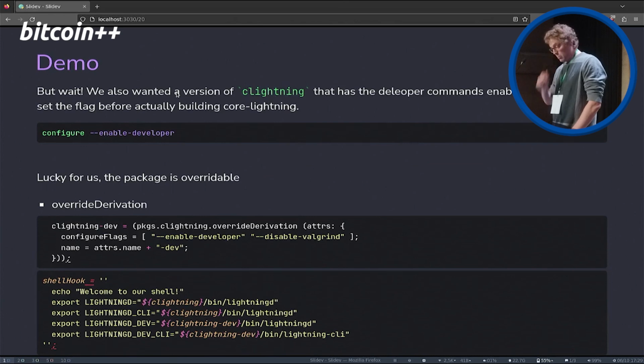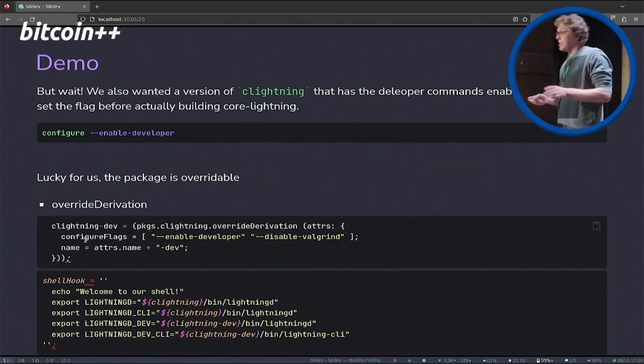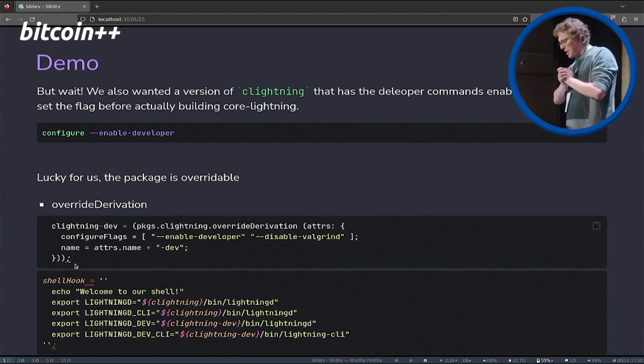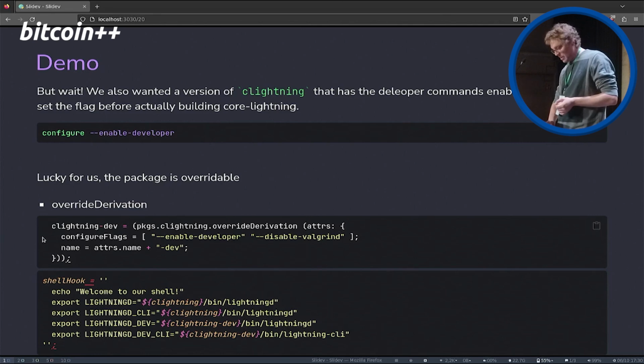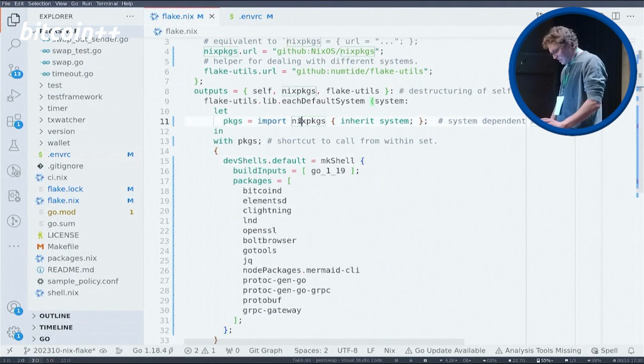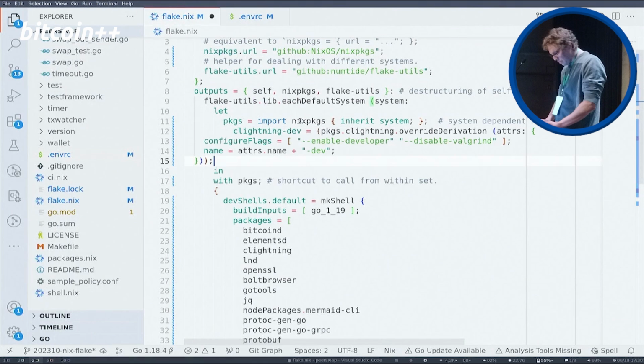One further thing that we wanted was to have Core Lightning in two different flavors, one with the developer flags enabled and one without. And luckily, derivations can be overridden. So they are called overridables, and we can use a command called override derivation to basically override the build process of our derivation, or of our package that we load there. We can see it here. First I put it into code, and then we can go through it a little bit. Packages, I guess it should go here, somewhere here.